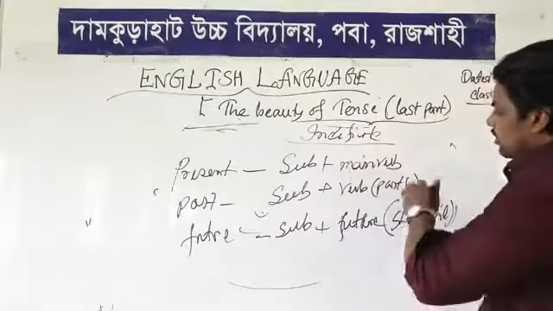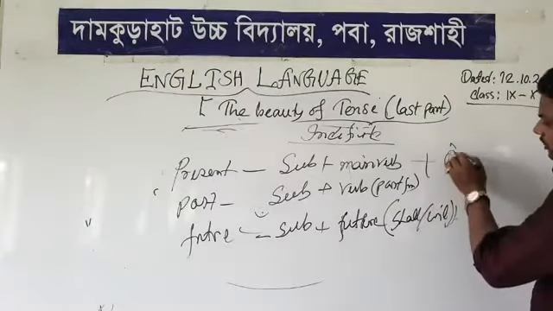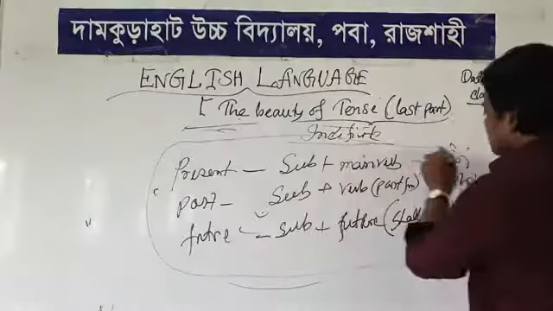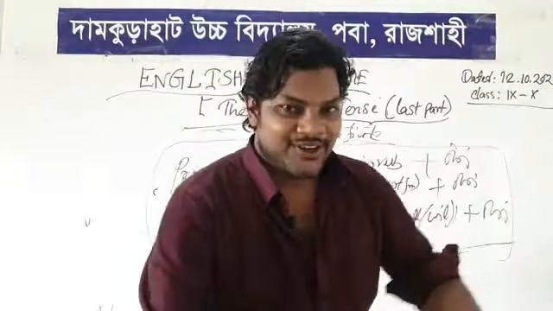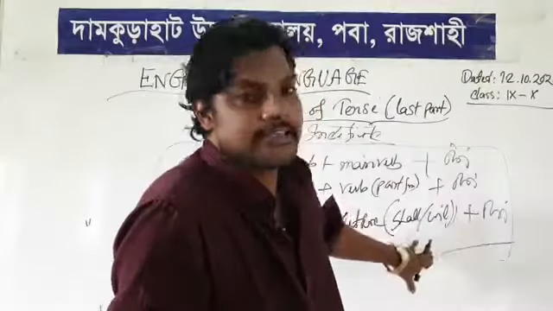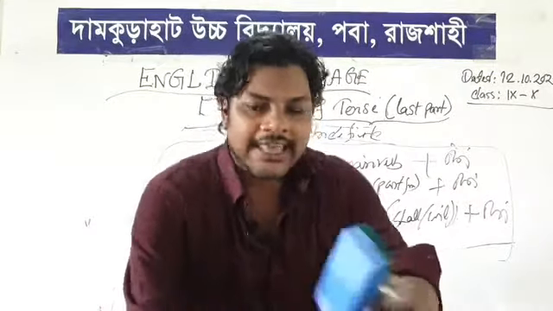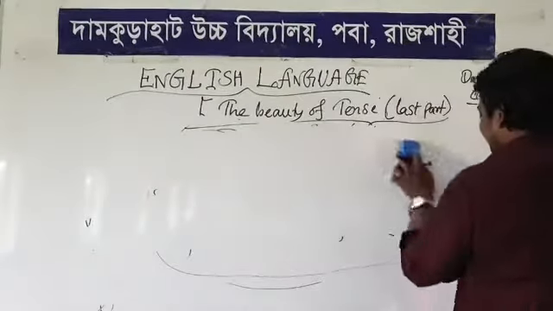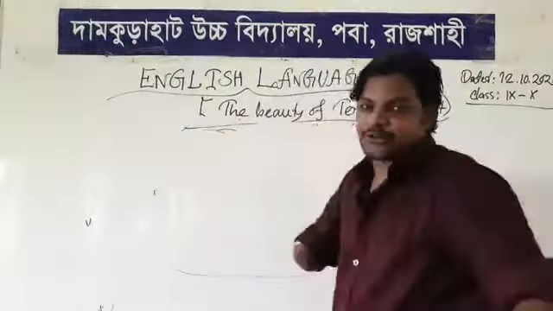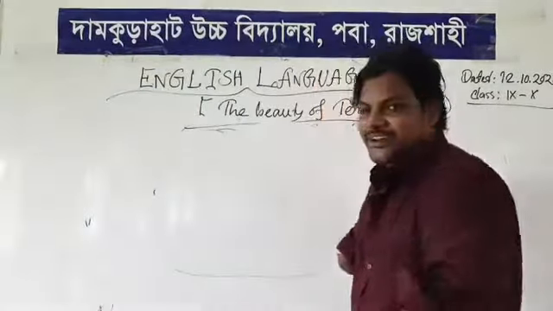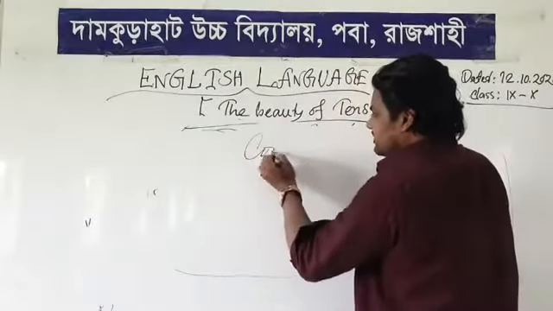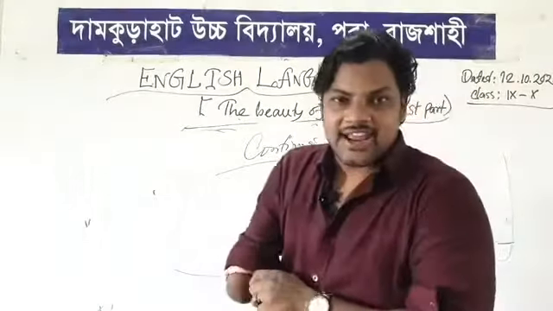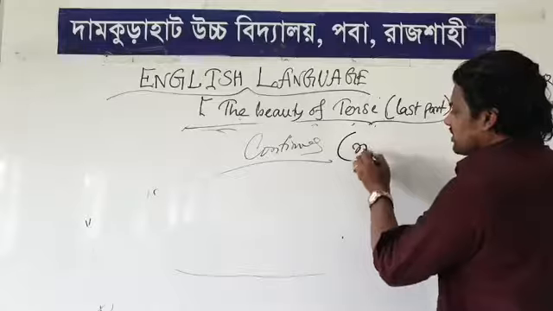Next, look at this. There is no change in the object. So, this is the structure you have to memorize. Otherwise, you will not be able to give exact examples of tenses. Next, we are going to continuous forms. What do you think about continuous? I already told you that you already know the continuous form. Continuous form means a running work, right? Yes, running work.